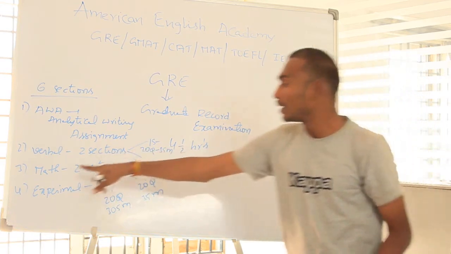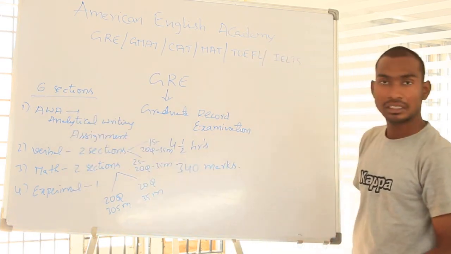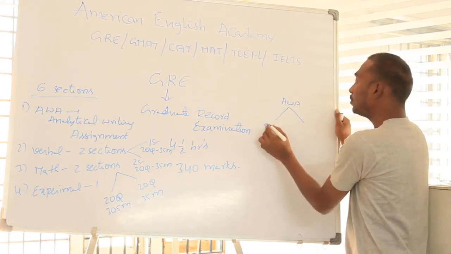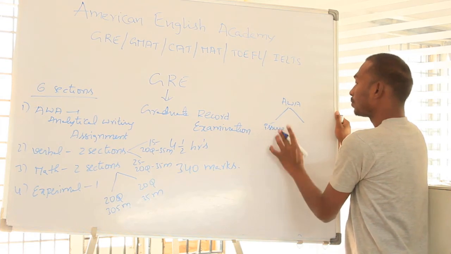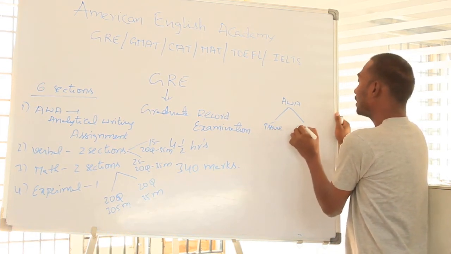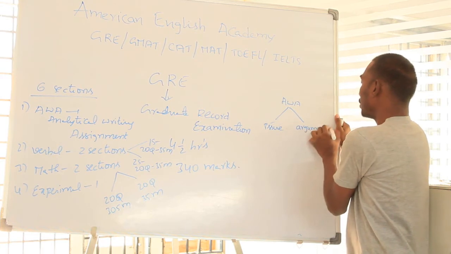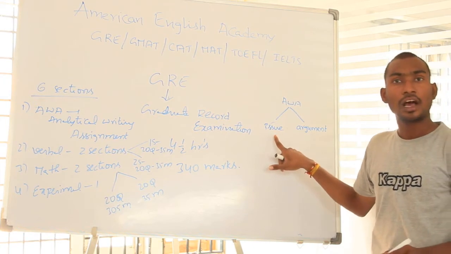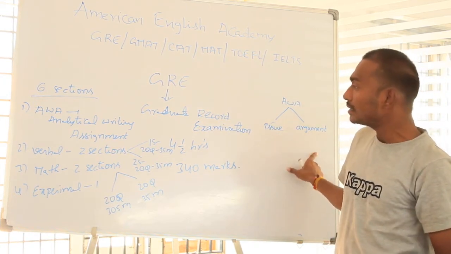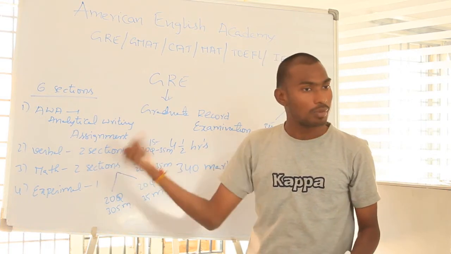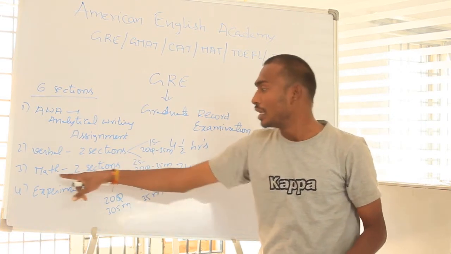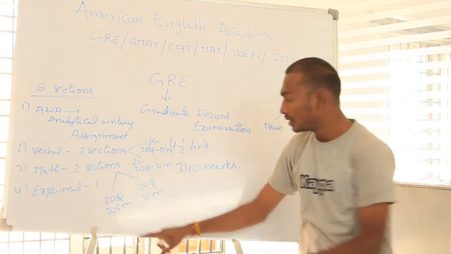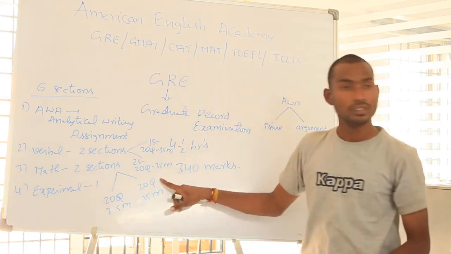Actually, in that analytical writing assignment, 2 things are there. One is related to issue, one more is argument. Means we have to write 2 essays. One is issue type and one more is argument type. And in verbal, 2 sections, which come as vocabulary, comprehension passages like that. Math means 2 sections. In that, one section 20 questions, 35 minutes, and the second one also 20 questions, 35 minutes.